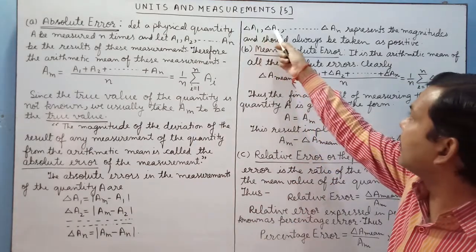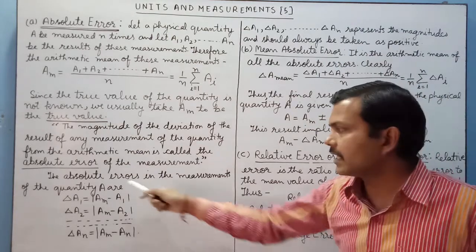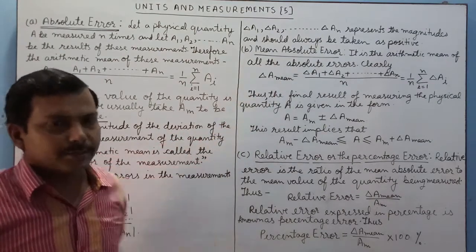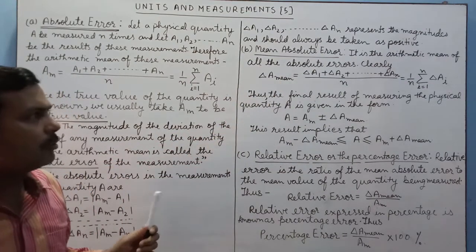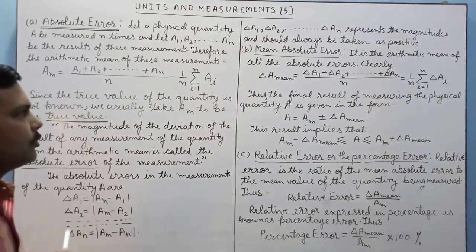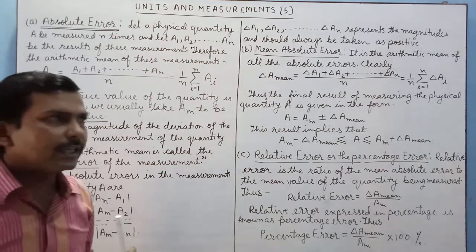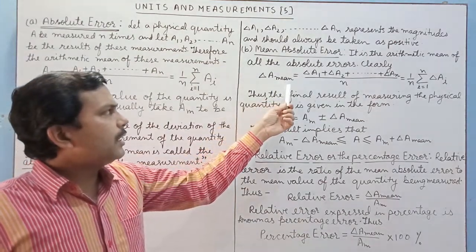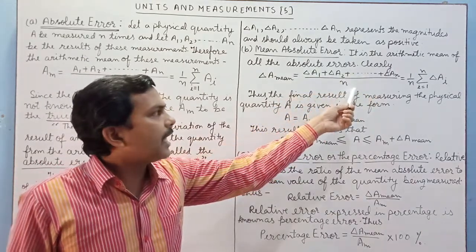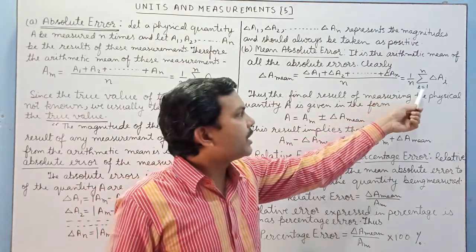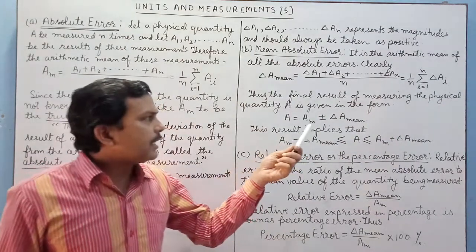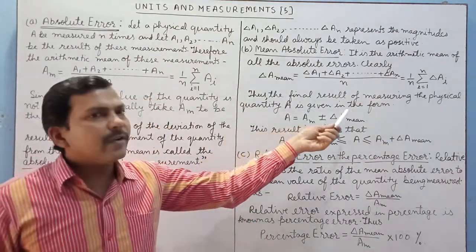Similarly, we can obtain the rest of all. Now this delta A1, delta A2 and delta An represent the magnitudes. Here sign does not matter. We take only magnitudes. Mean absolute error is the arithmetic mean of all the absolute errors. I have obtained these absolute errors. If we obtain the mean of all these absolute errors, then it is known as mean absolute error. So mean absolute error delta A mean is equal to delta A1 plus delta A2 plus and so on delta An upon n. This can be written as 1 upon n summation i is equal to 1 to n delta Ai. Thus the final result of measuring the physical quantity A is given in the form.